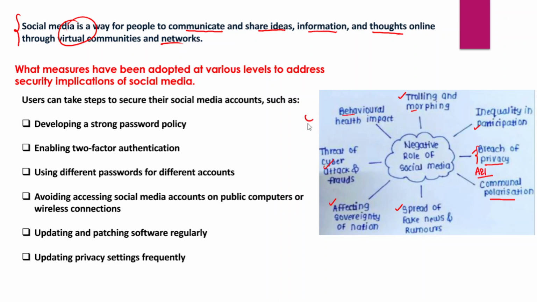Now in this context, what measures have been adopted at various levels to address the security implications of social media? We have understood that social media has a lot of negative impact. It has been resulting in a lot of threats to the individual, society, and national security, sovereignty, and integrity as well. For example, when fake news spreads through social media, it could break social stability, right? It could lead to social tensions,